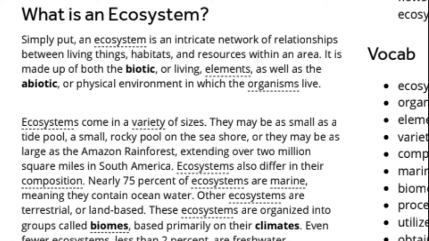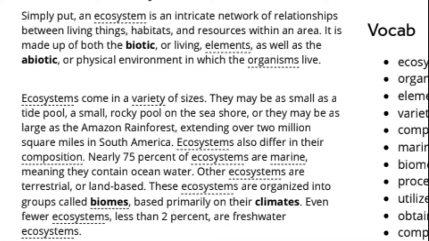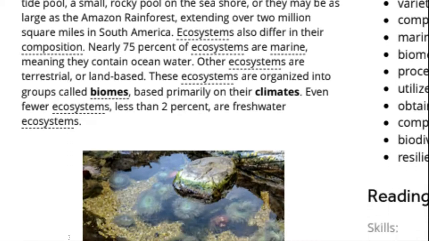Ecosystems also differ in their composition. Nearly 75% of ecosystems are marine, meaning they contain ocean water. Other ecosystems are terrestrial or land based. These ecosystems are organized into groups called biomes, based primarily on their climates. Even fewer ecosystems, less than 2%, are freshwater ecosystems.